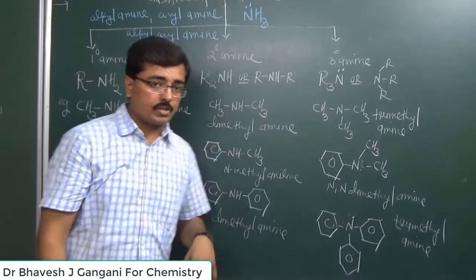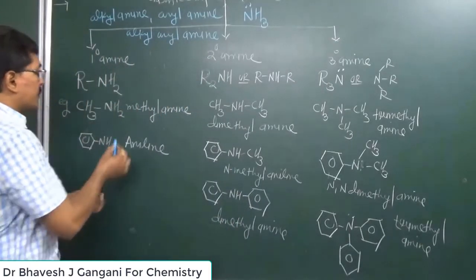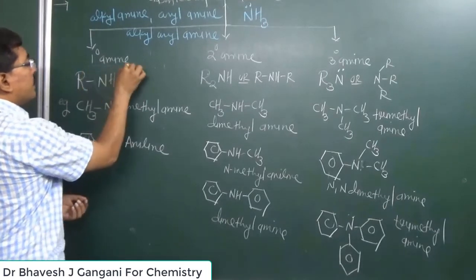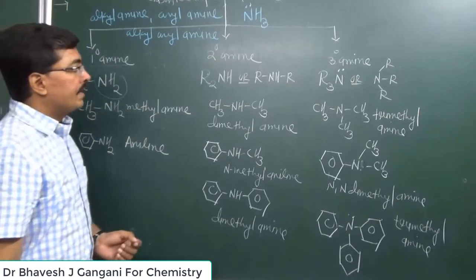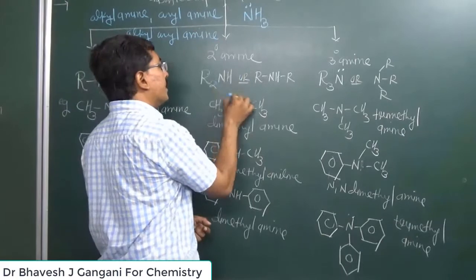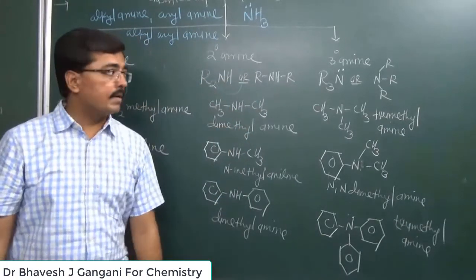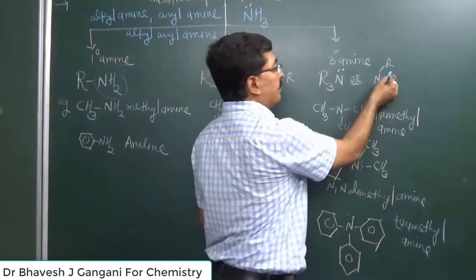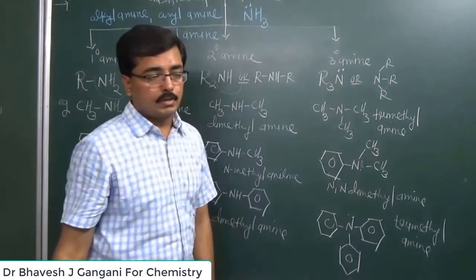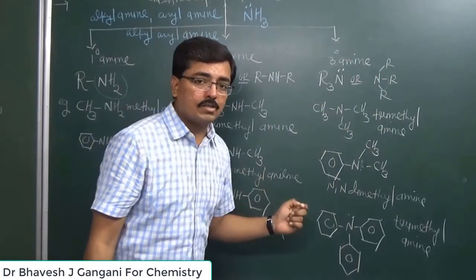Suppose in an amine structure, if NH2 is present, then the type of amine will be primary amine. If in an amine structure the nitrogen has only one hydrogen, then it is a secondary amine. And if the nitrogen has no hydrogen, then it is considered a tertiary amine.